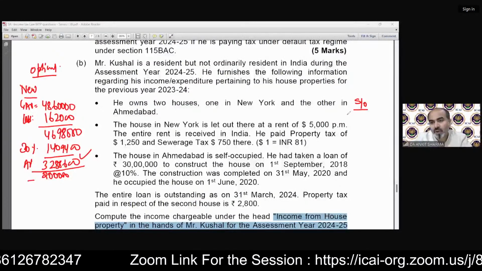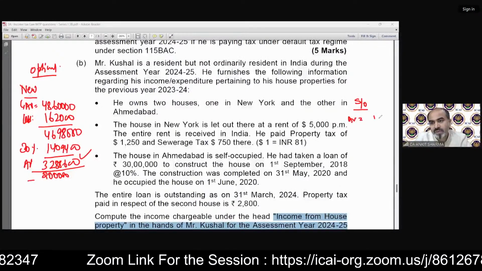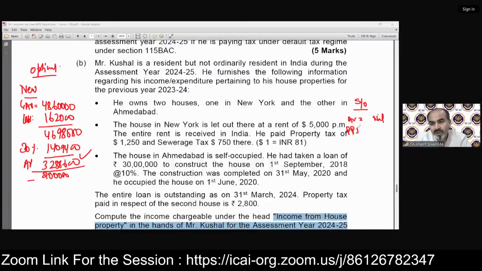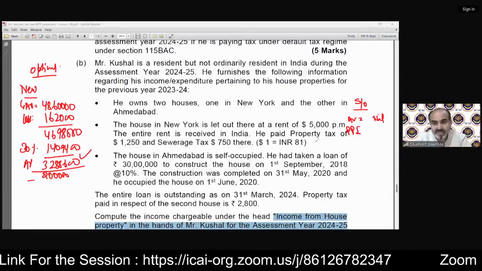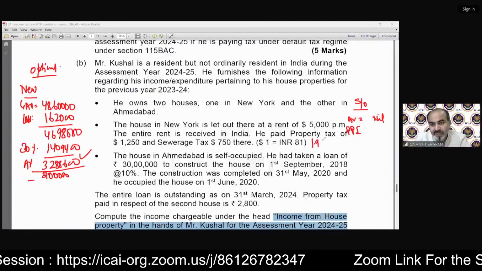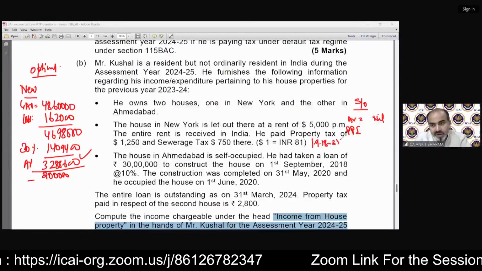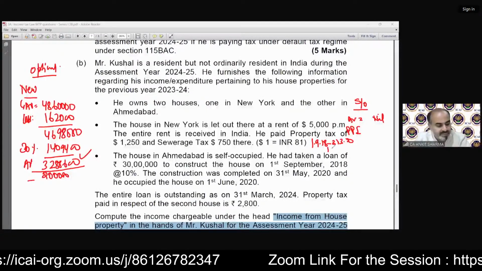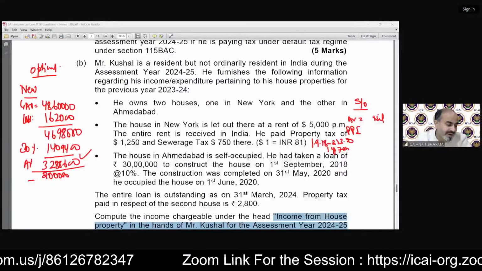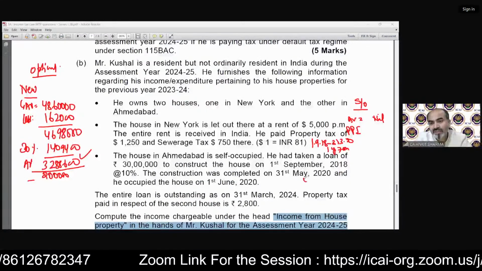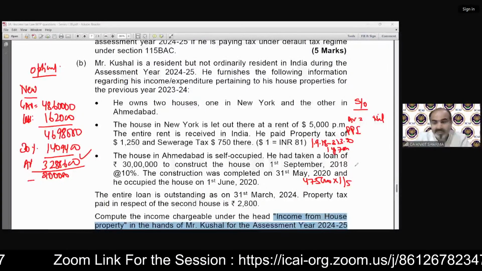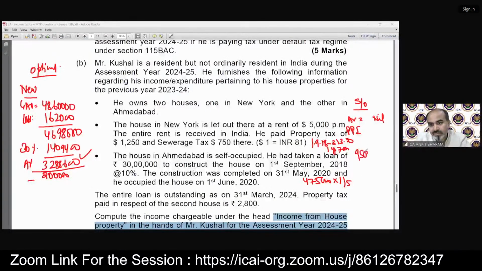Now talking about the self-occupied property, the annual value of course will be nil. If we calculate the pre-construction period interest, the time duration is 1 year and 7 months, starting from 1st September 2018 till 31st March 2020. For 1 year and 7 months, if you calculate the interest, it will come to 4,75,000. Out of that, 1/5 we can claim, that is 95,000.